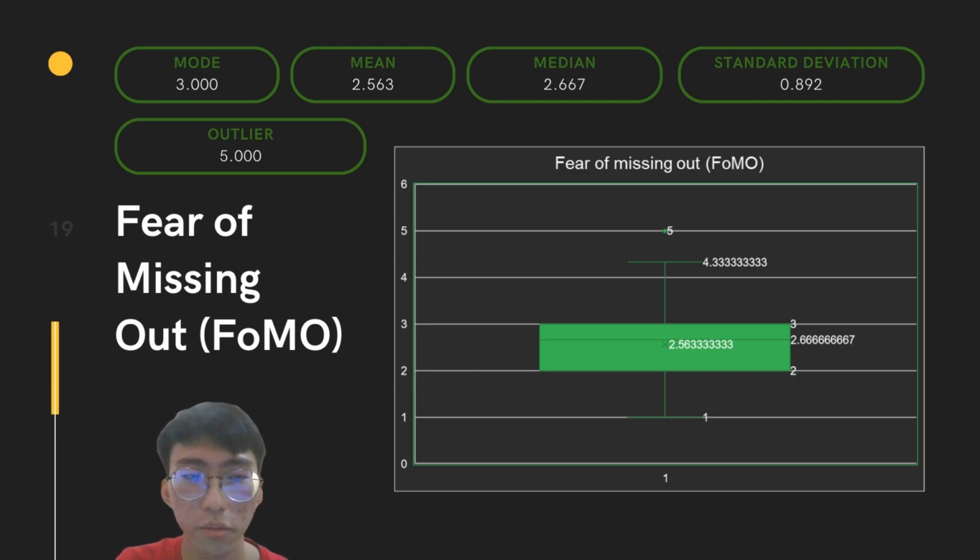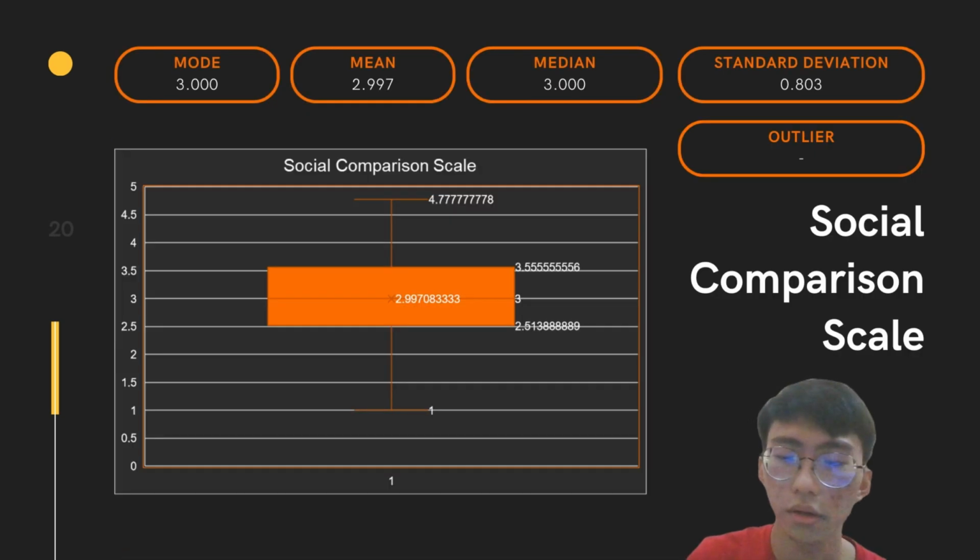This measure gained a mode of 3, the mean of 2.563, the median of 2.667, and the standard deviation of 0.892. The outlier is 5. The next is the social comparison skill. It gains a mode of 3, the mean of 2.997, the median of 3, and the standard deviation of